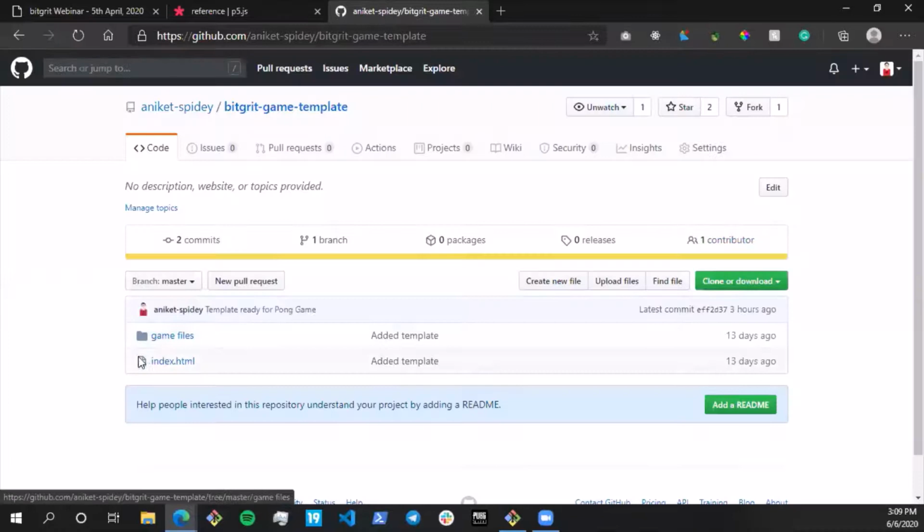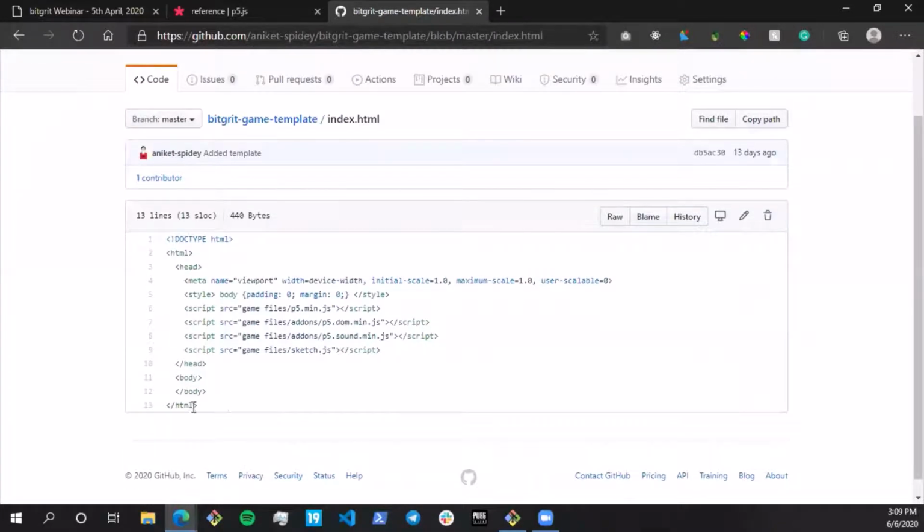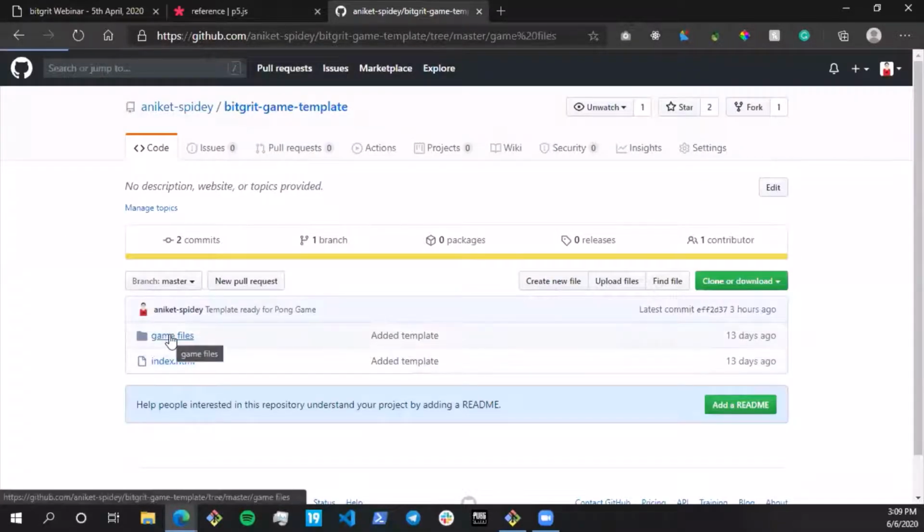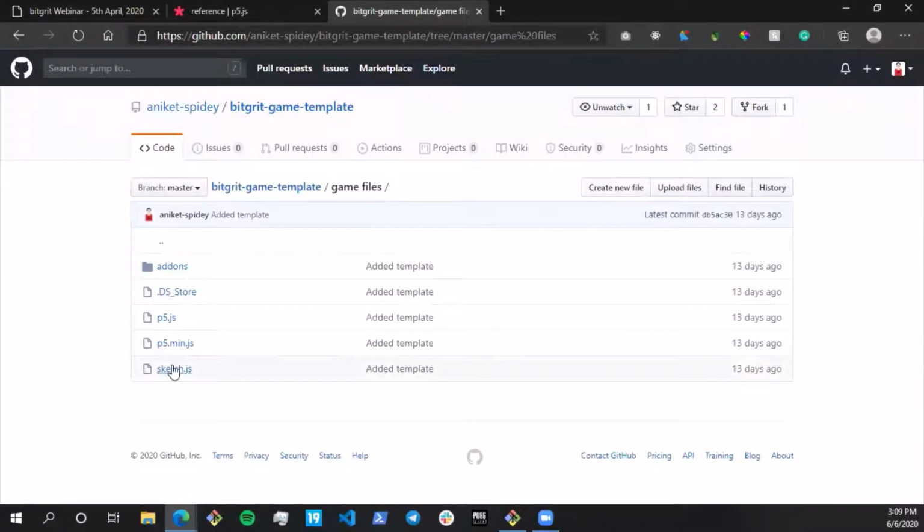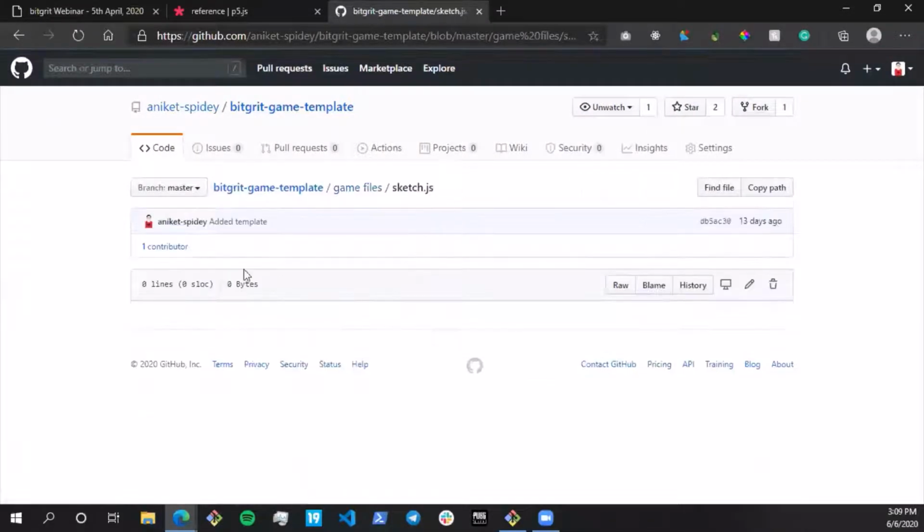So I've uploaded the template to my GitHub. I'll be sending this link. So you guys can see there's an index.html. This is the basic HTML page where our game will be running, and the code we're going to be writing today is going to be in sketch.js. Right now it's empty because obviously we haven't started to write any code yet.